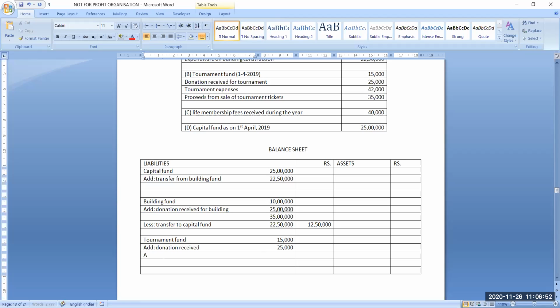So first we will add the proceeds from sale of tournament tickets, 35,000. We will add it.